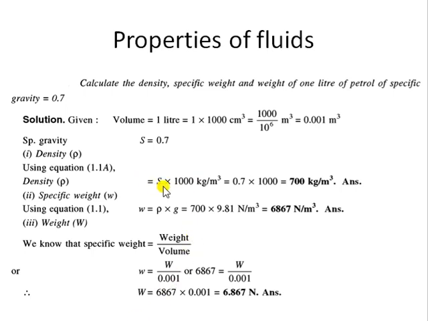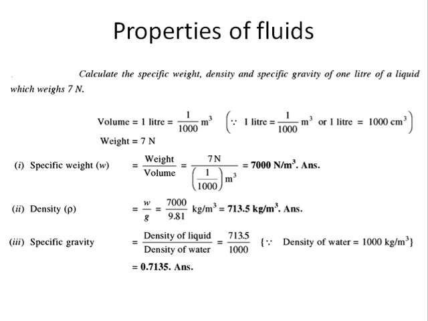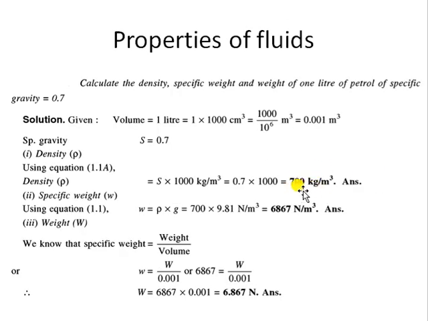Just for your clarification, I am revising that whole formula again. Density of the liquid, in this case petrol, divided by density of the water is equal to specific gravity. Now in this case, specific gravity is given to us as 0.7 and density of water is 1000, so you can easily find the density of petrol. That will be 0.7 into 1000, so 700 will be the value. You can see there, 700 kg per meter cube.